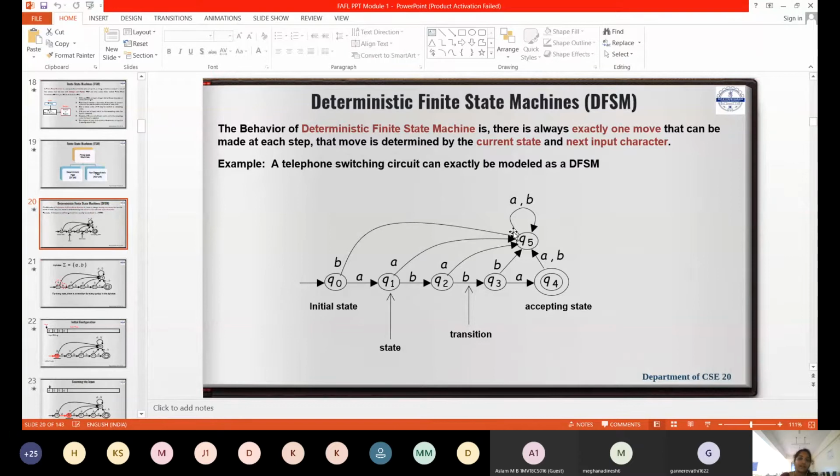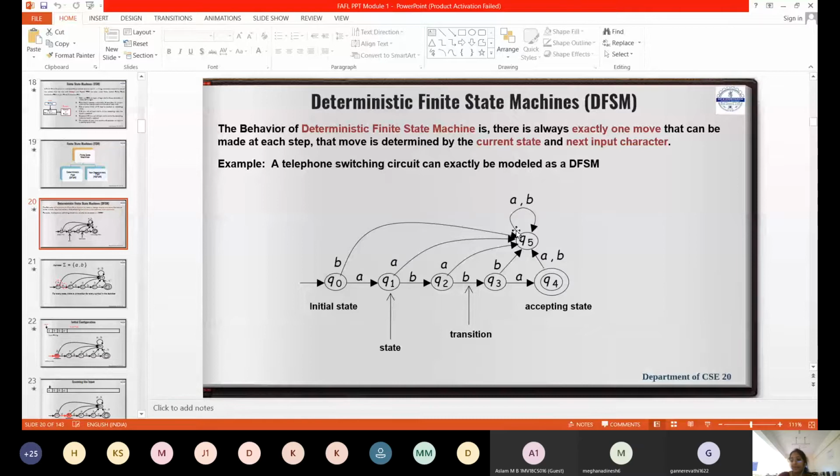Irrespective of the number of times you give A and B, it goes to Q5 itself. But Q5 is not the accepting state, right? Then what do we call this state? It is called a dead state or trap state. Such a state doesn't have any outgoing transition that reaches the accepting state. That state is called a dead state or trap state.